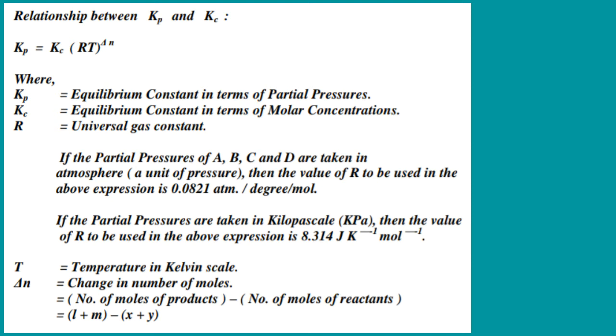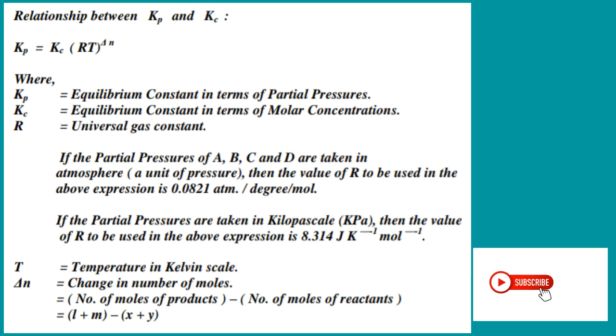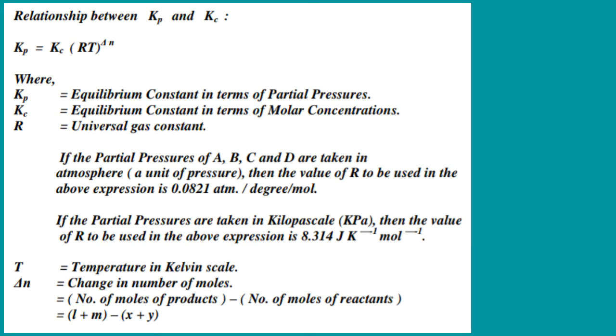Capital T in the above expression represents the temperature measured in Kelvin scale, and del N represents the change in number of moles. Change in number of moles is equal to number of moles of product minus number of moles of reactants. That means change in number of moles is obtained by subtracting the total number of moles of reactants from the total number of moles of product. So, by applying this to the above general reversible reaction, the total number of moles of product is L plus M, minus the total number of moles of reactants, X plus Y. Clear?